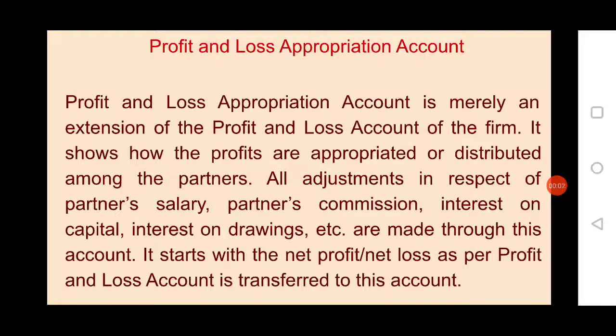Hello students, now I am going to present the meaning of profit and loss appropriation account, then the format, and then one problem related to profit and loss appropriation account. First one, profit and loss appropriation account.